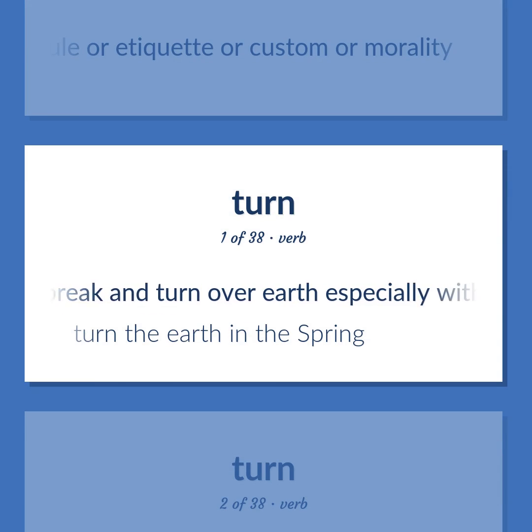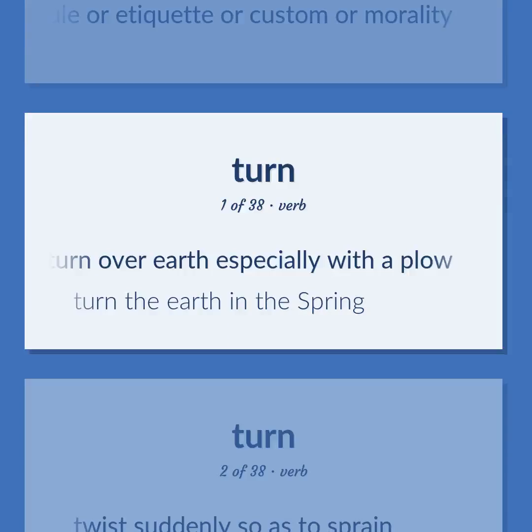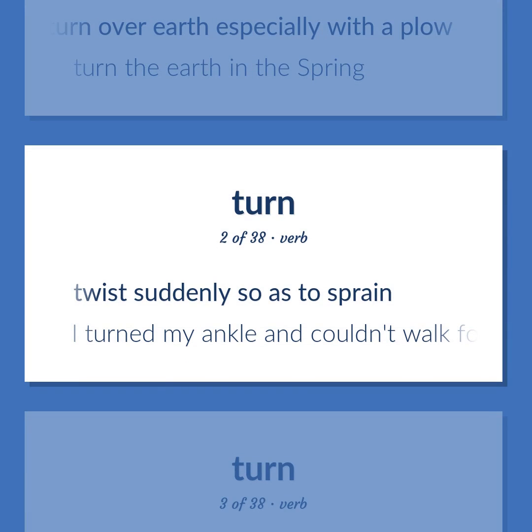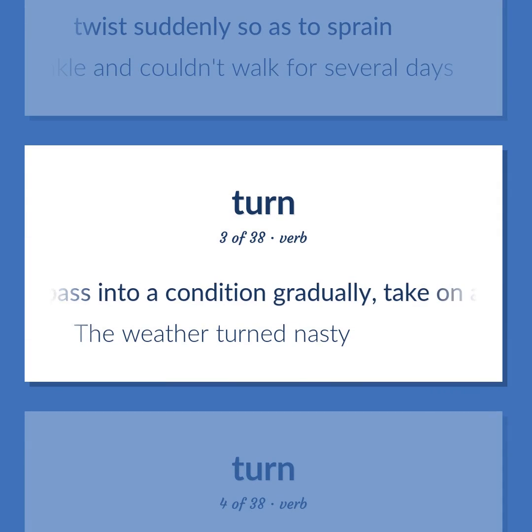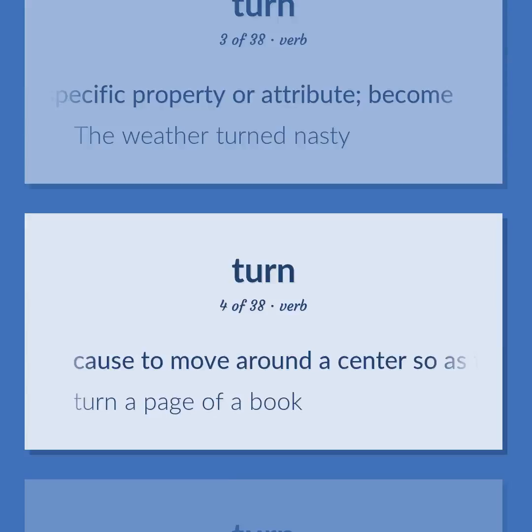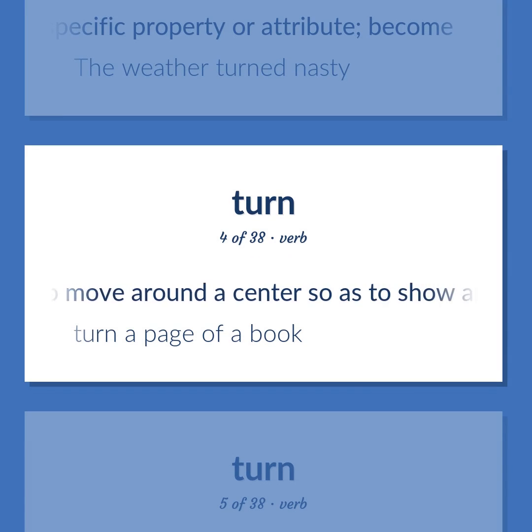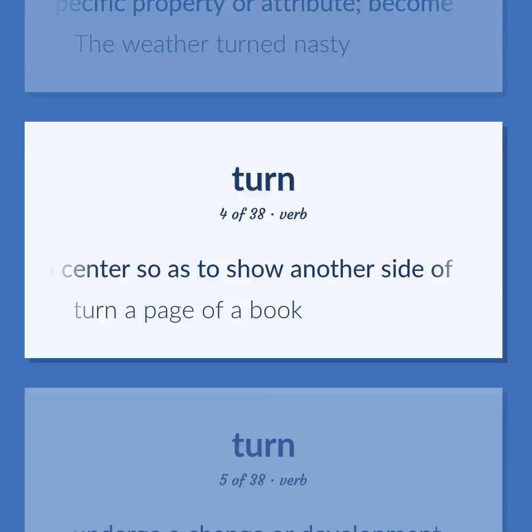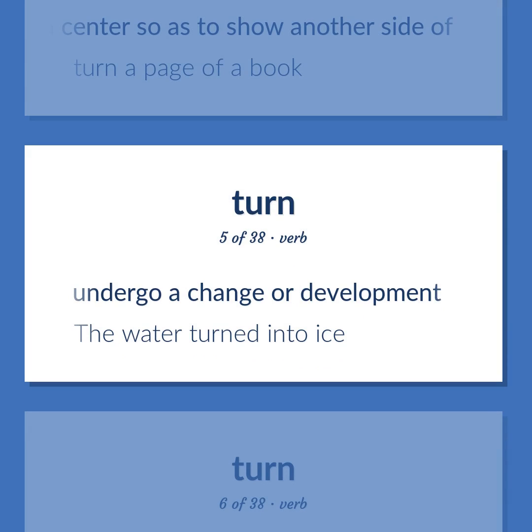To break and turn over earth, especially with a plow. Turn the earth in the spring. Twist suddenly so as to sprain. I turned my ankle and couldn't walk for several days. Pass into a condition gradually, take on a specific property or attribute, become. The weather turned nasty. Cause to move around a center so as to show another side of. Turn a page of a book. Undergo a change or development. The water turned into ice.